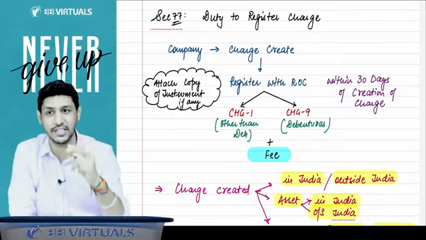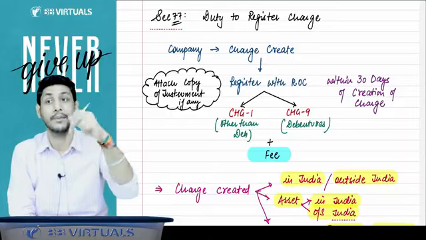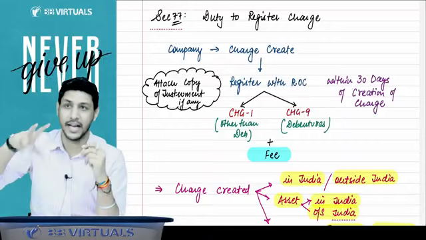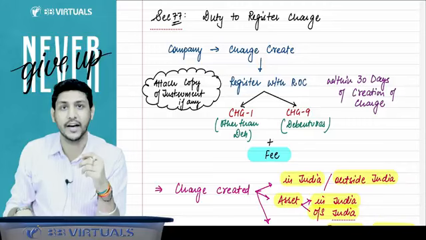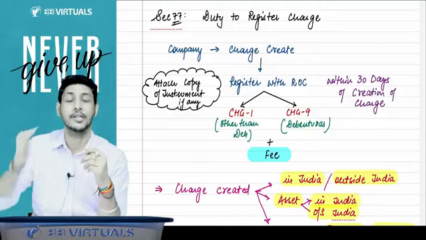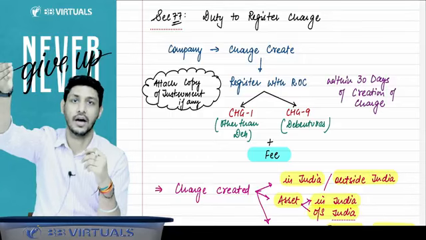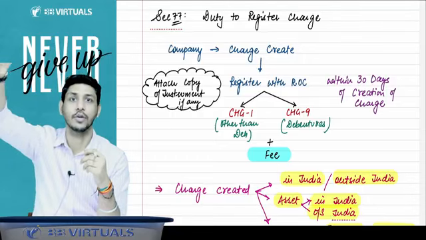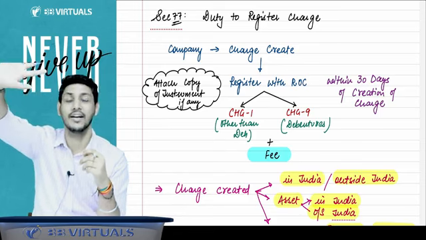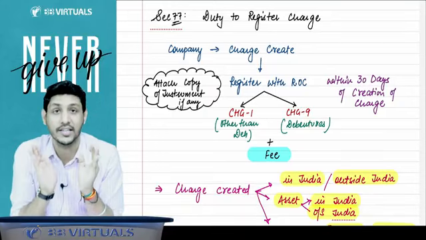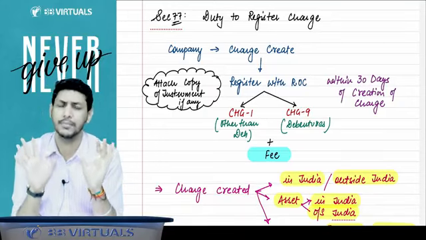See, there is a difference between charge created in India and property situated in India. When I am saying charge created in India, it means the lender is of India. You have created a charge in India. Suppose you have taken the loan from outside the country. You have taken the loan from USA, lender is in the USA. You have created that charge even outside India. Still also that charge needs to be registered with the ROC. You just keep this thing in your mind.